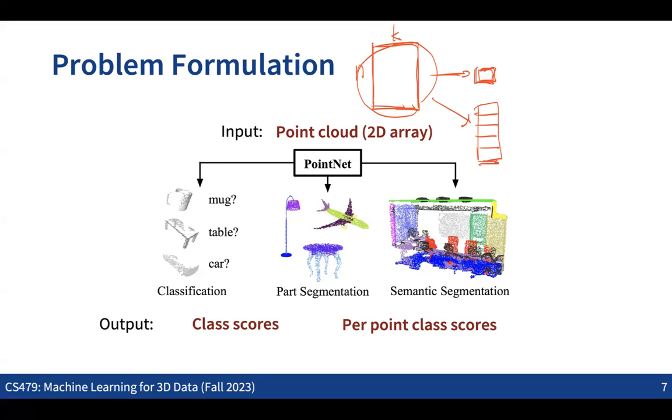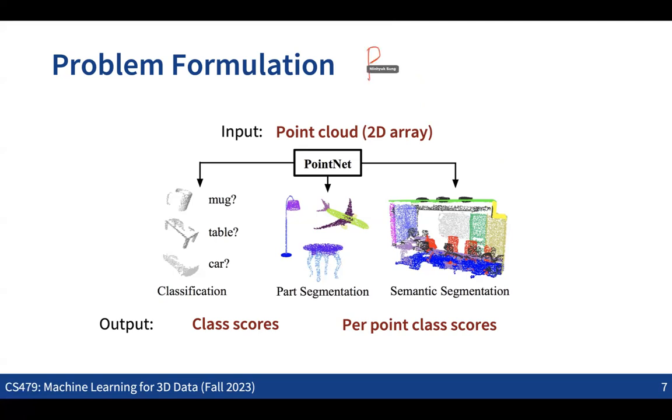Obviously, now we are discussing only the architectures that can process the point cloud as the input, and produce either some global information or per-point information. And generation might be the case where we take something else as input and then generate the point cloud as the output. So we are not even getting to that point yet. We are going to first discuss the ideas for the point cloud encoder, and then we're going to get into the ideas about reconstruction and generation.